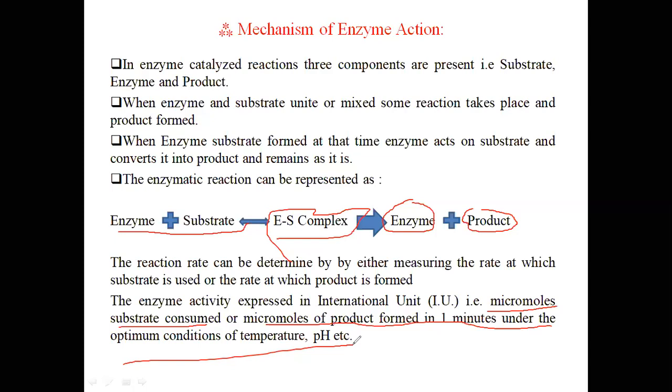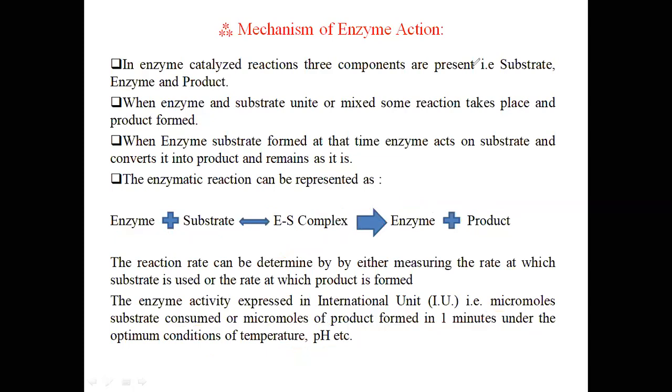These pancreatic enzymes are active in an alkaline environment, or simply we can say 7.5 to 8 pH. So these are the optimum conditions. Pepsin is active in acidic pH, whereas pancreatic amylase and lipase are active in alkaline pH.